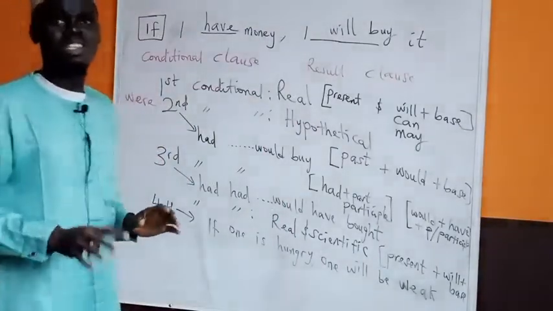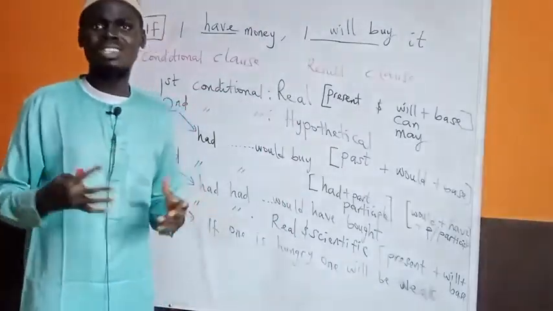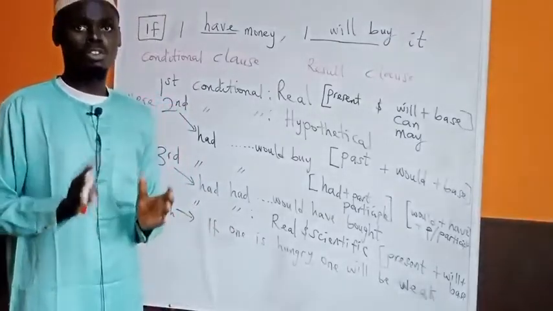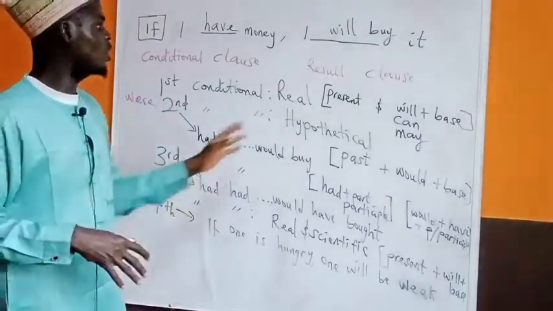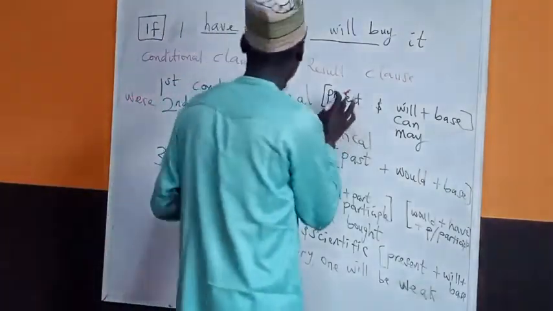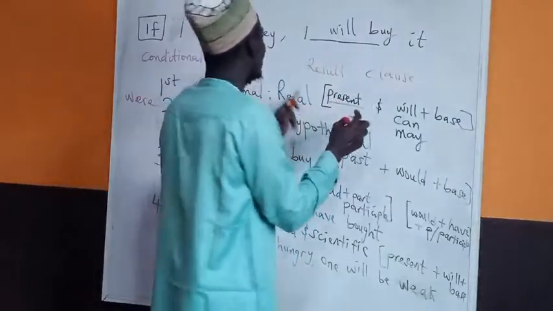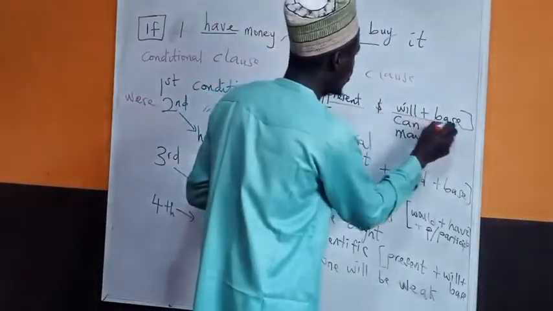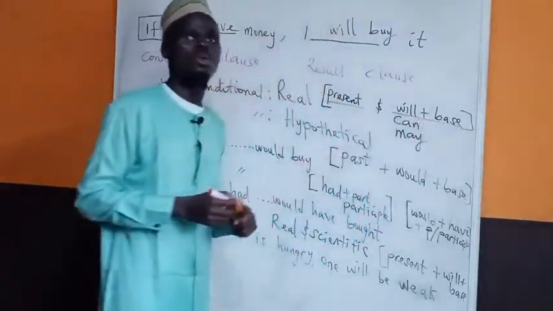First conditional statement is when the thing you are talking about is real and possible, then we say you are talking about first conditional statement. And the rule for that is that you use the present tense of the verb in the conditional clause. Then in the result clause, you use will plus the base form of the verb you want to use.